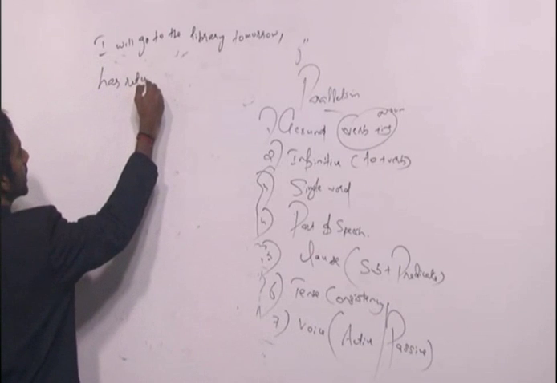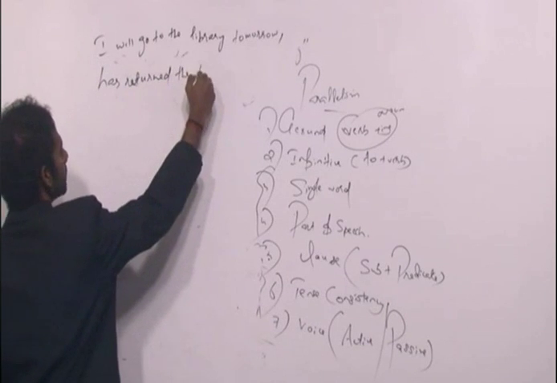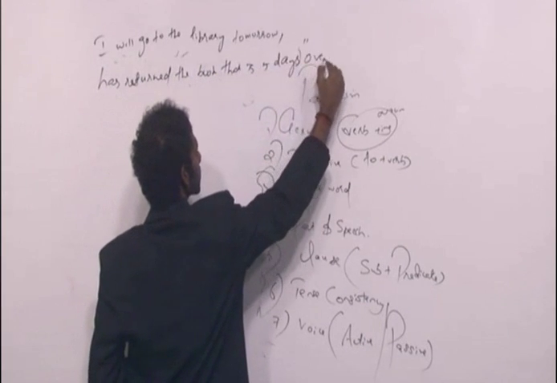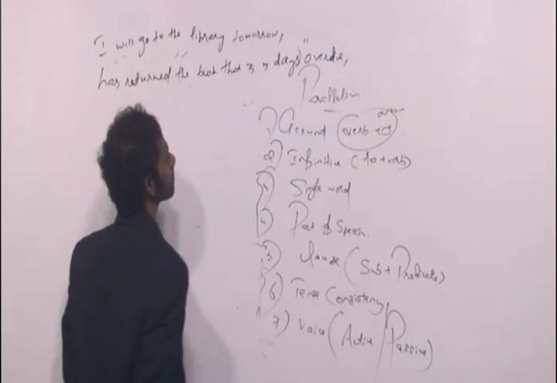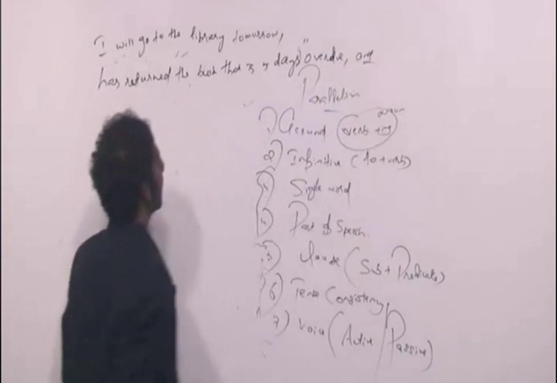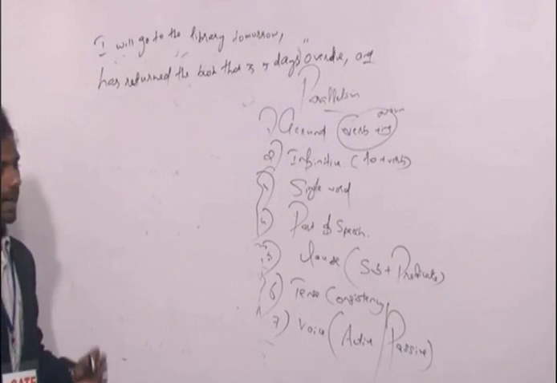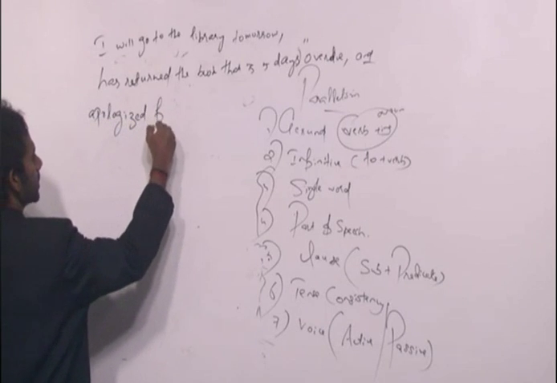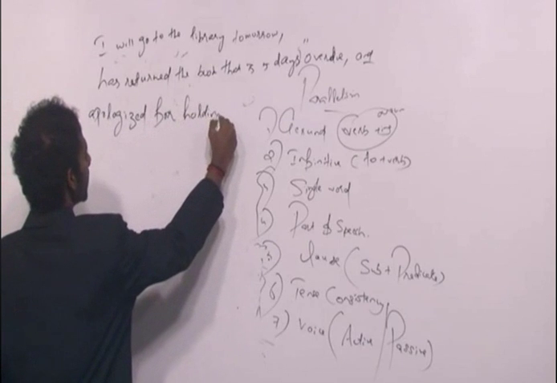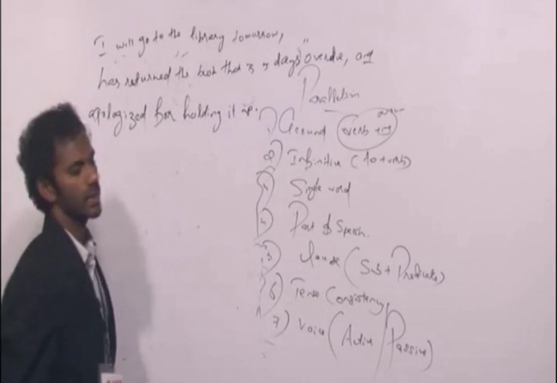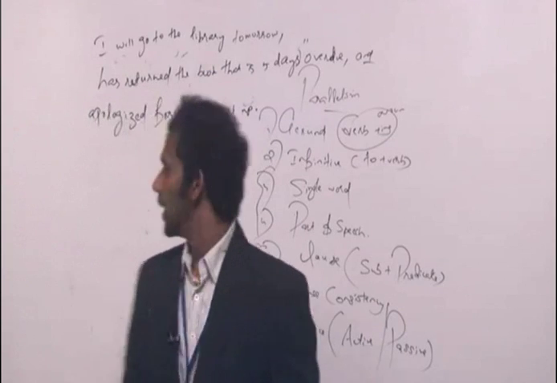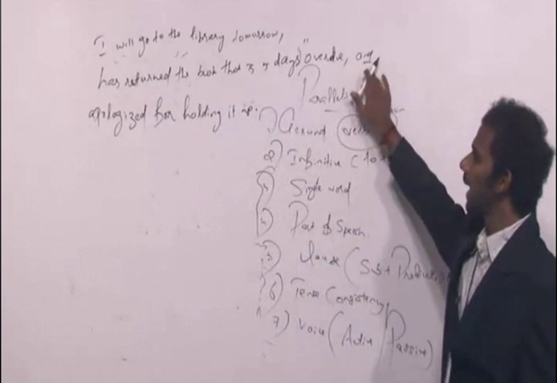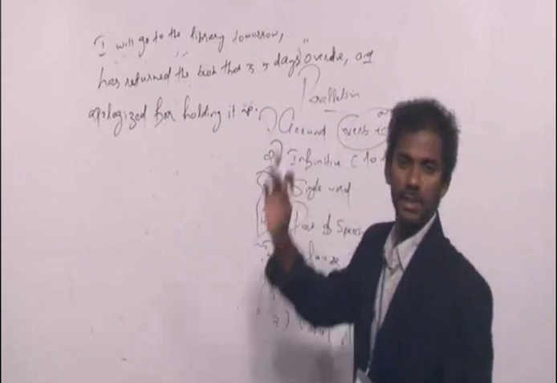Has returned the book that is 5 days overdue, comma, and apologized for holding it up. Full stop. This is a long sentence. I will go to the library tomorrow, comma, has returned the book that is 5 days overdue and apologized for holding it up. Clear? So this is a long sentence.